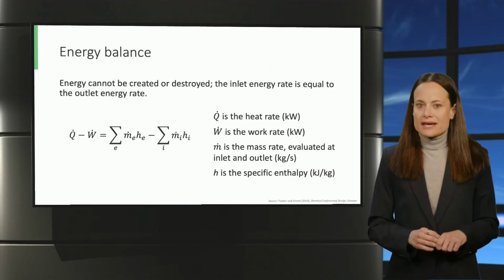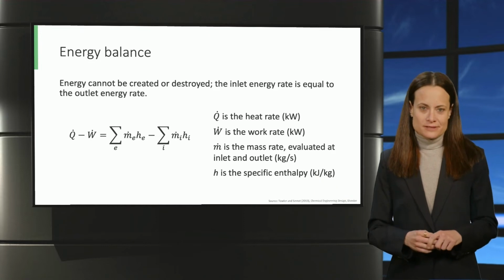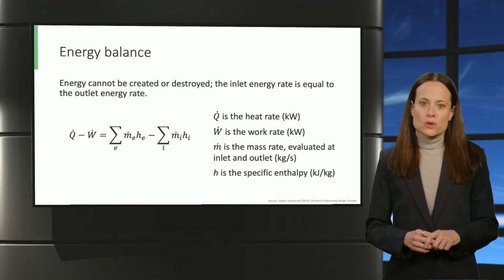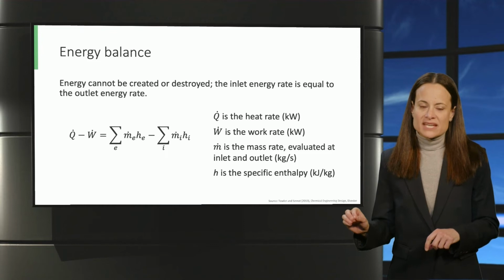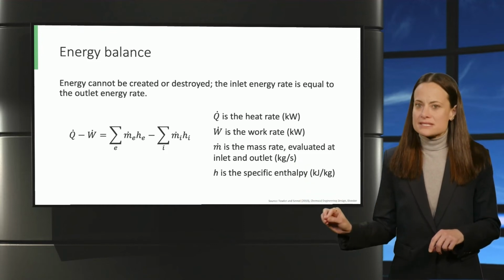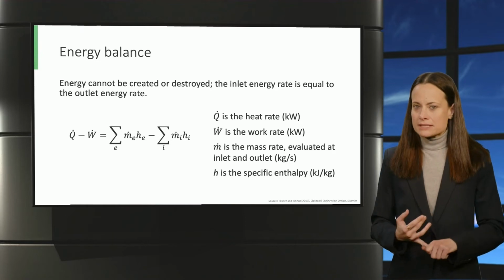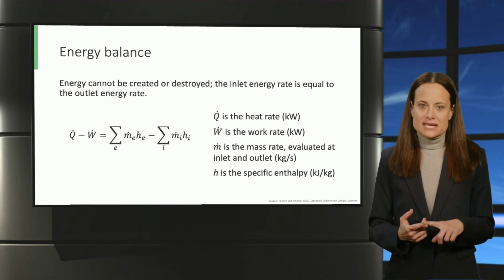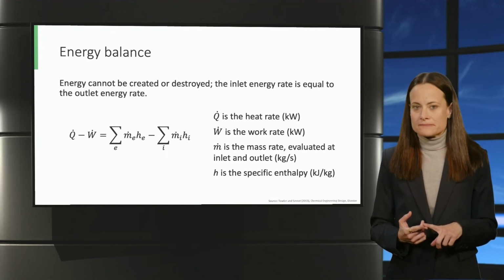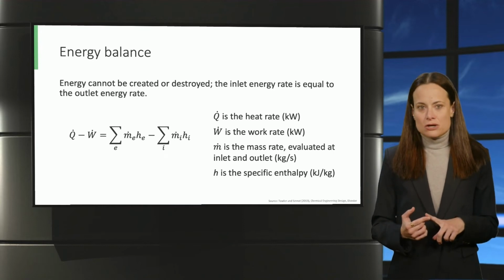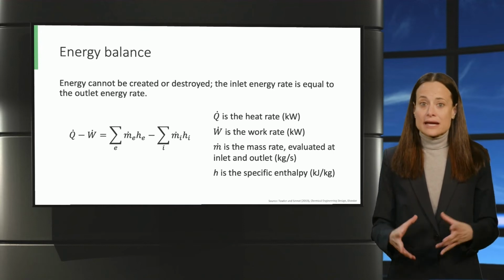Are you ready once again to remind your thermodynamic lectures? Energy cannot be created or destroyed. Therefore, the inlet energy rate is equal to the outlet energy rate. In the expression of the image, for a one-dimensional and steady-state system, Q is the heat rate, W is the work rate, M is the mass rate, and H is the specific enthalpy. An energy balance can be used to evaluate how much energy is lost in a system, as in a plant like our pulp mill.